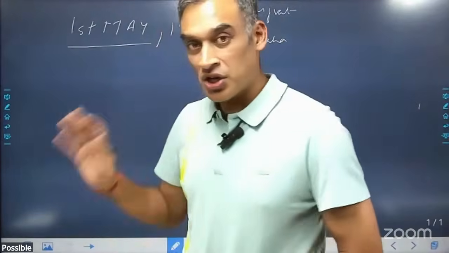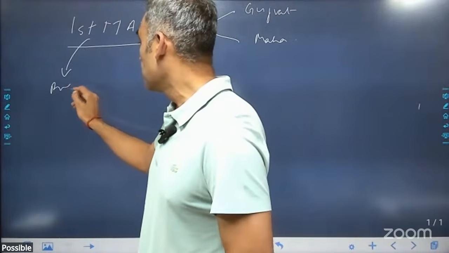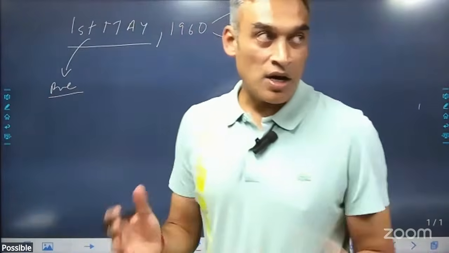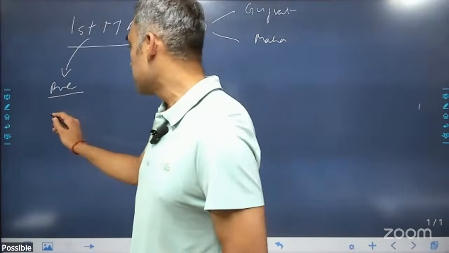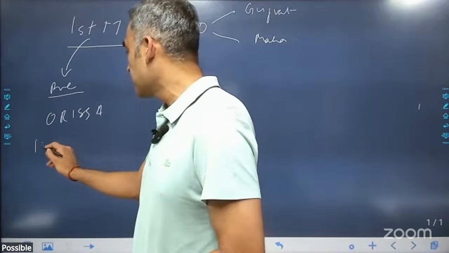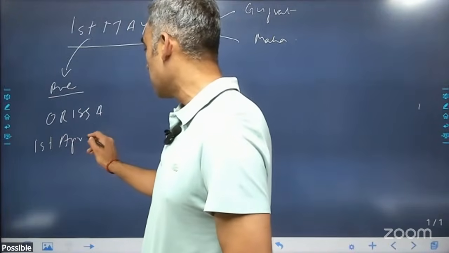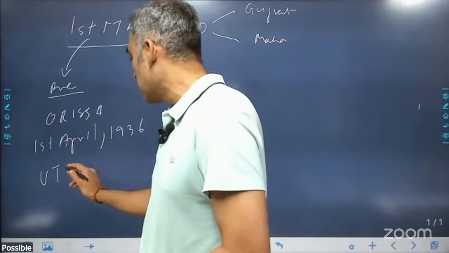The static information here is that pre-independence, the first state in India to be carved out on the basis of language was Odisha, and this was 1st April 1936, also known as Utkal Divas.